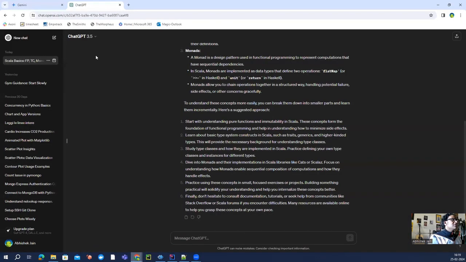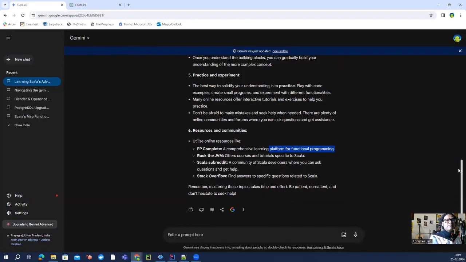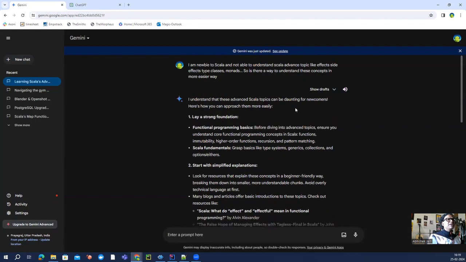So what I did is, when I came across these specific concepts, for example, I was not able to get my head straight when it comes to understanding effects and effect types, effects, side effects, the classes.